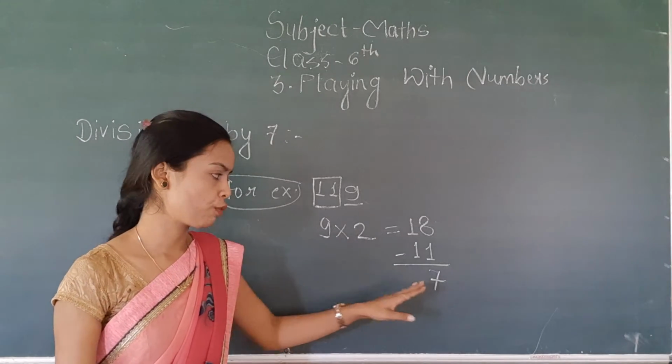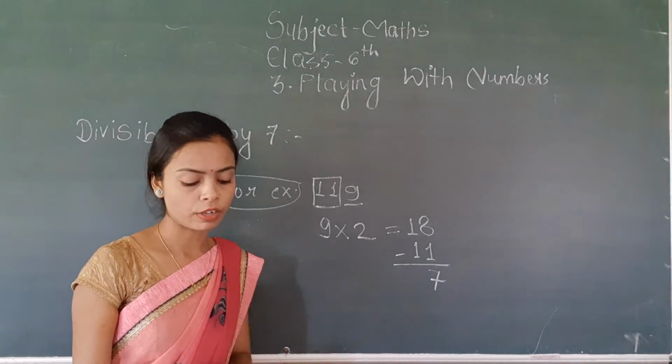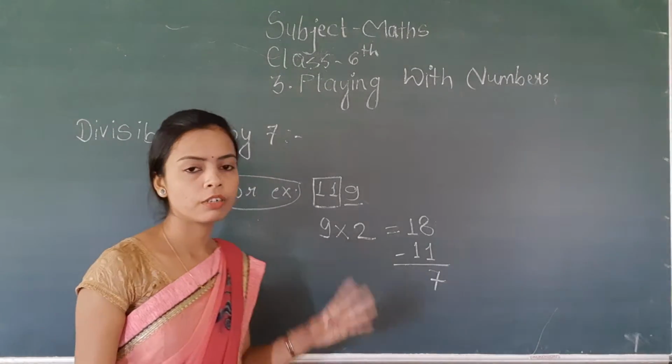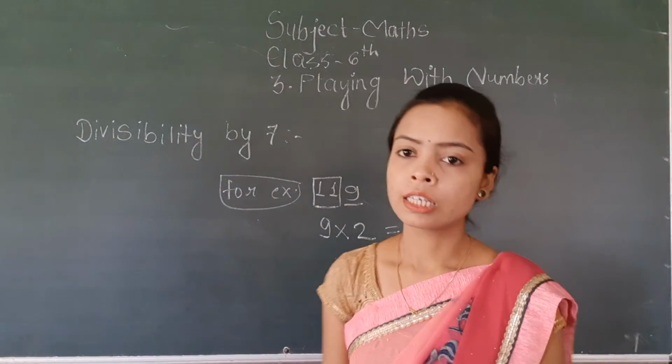Difference. If your difference is a multiple of 7, then you say that the given number is divisible by 7.